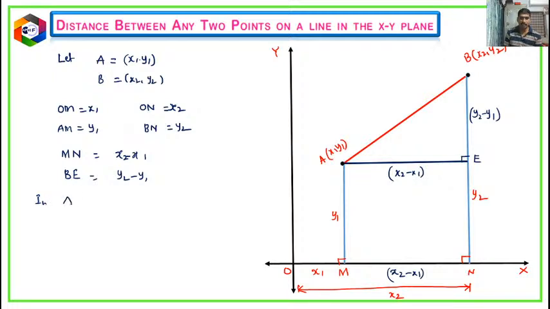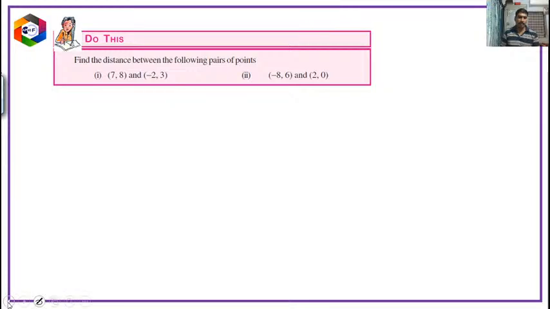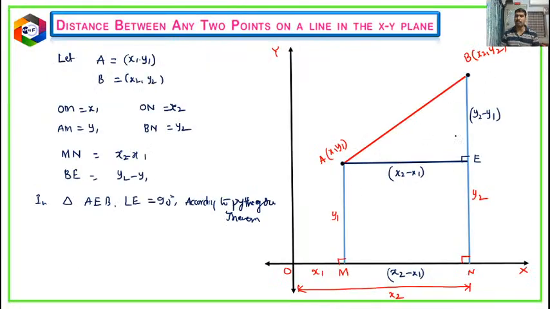Now in triangle AEB, angle E is equal to 90 degrees. Now according to Pythagoras theorem, what would be the Pythagoras theorem? It says the hypotenuse square will be equal to the sum of the squares of the remaining two sides, which is AB square is equal to AE square plus BE square. AE we know is x2 minus x1 whole square plus BE, y2 minus y1 whole square.